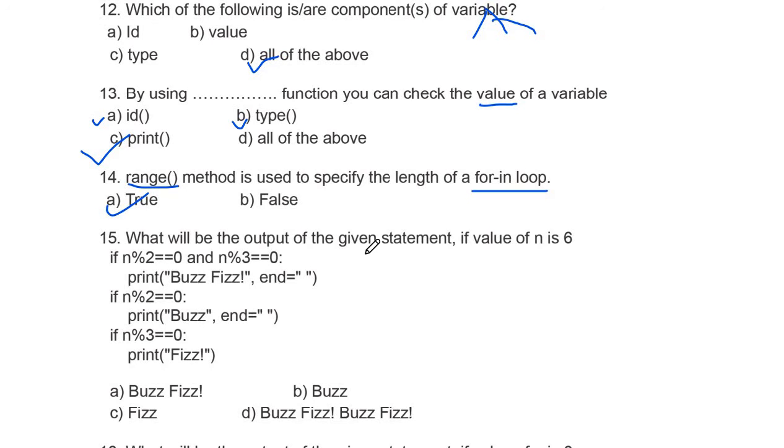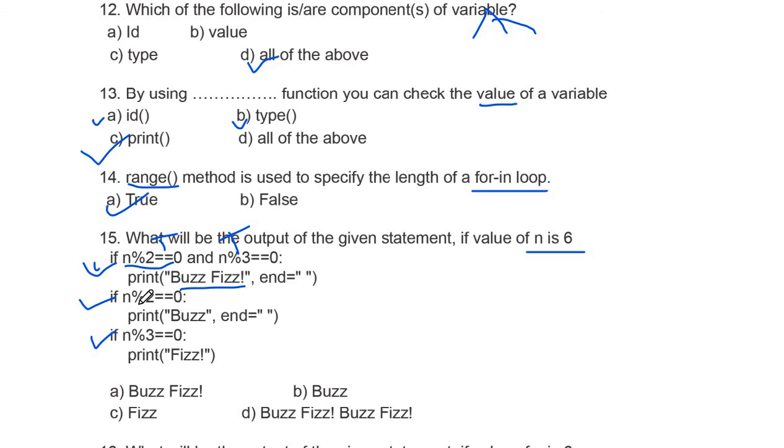What will be the output of the following if value is 6? So you can see we have different if statements, so it will check each and every statement and you are checking your remainder. When you are giving 6 modulus 2, it will give you true, and 6 modulus 3 will also be true because remainder will be 0, so it will print Buzz Fizz.